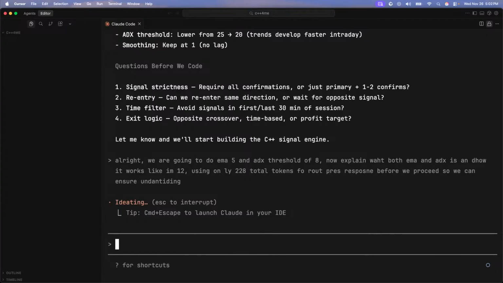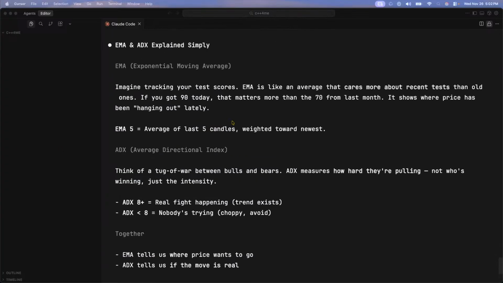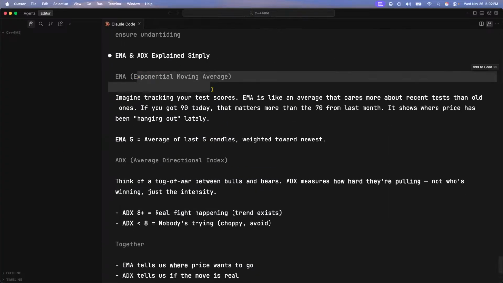And the reason I'm going to cap the tokens is because it can go crazy with the amount of tokens it outputs. Oh, look at that. You listen to me. EMA is the exponential moving average.